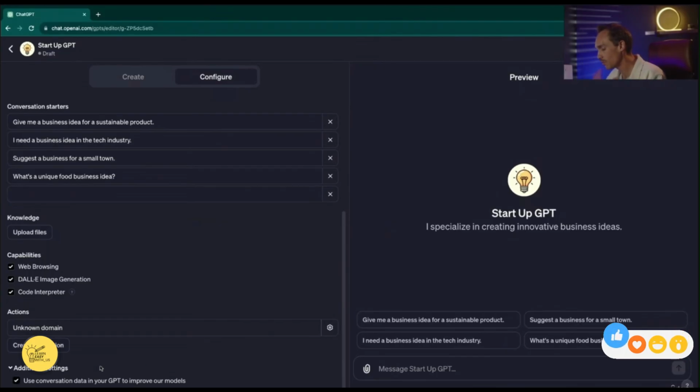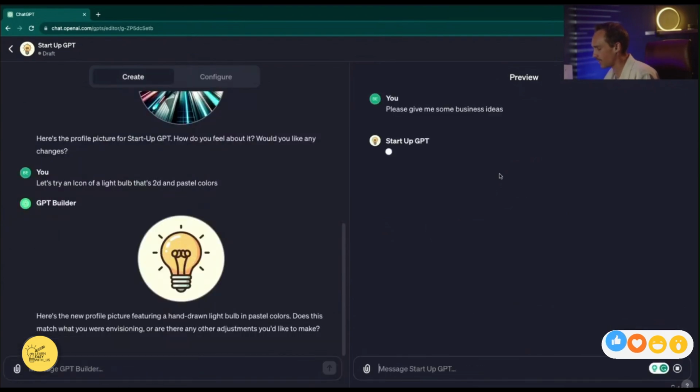So yes, we do want this on, because what that means is that the more people that use the Startup GPT, the better it will get. Now let's go ahead and try our GPT. So please give me some business ideas.